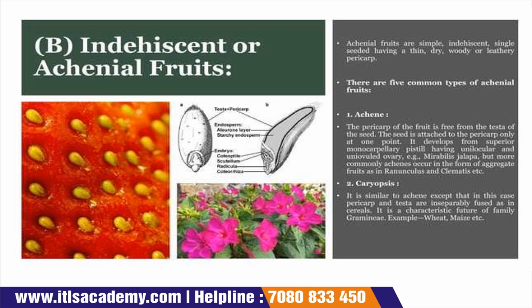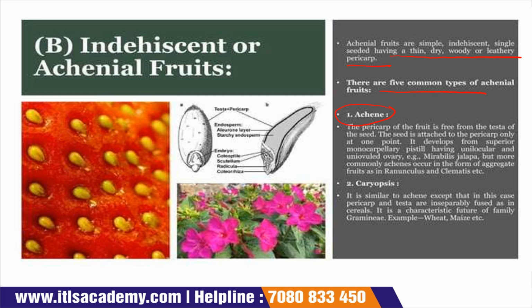This is your indehiscent or achenial fruits. Now, achenial fruits are simple, indehiscent, single-seeded fruits having a thin, dry, woody or leathery pericarp. They are of five types.